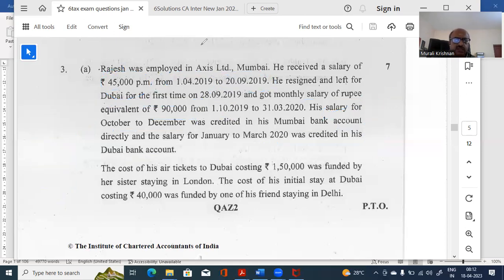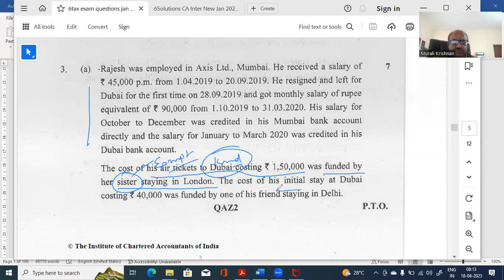Next, what we need to read is, so this first part we have understood. Now, the cost of his ticket to Dubai, 1,50,000, was funded by his sister in London when traveling. Now, what is the implication? It is in kind, it is a gift, literally. The cost of air travel is funded. Whether money is received or not, even then it is from his sister. Therefore, it is exempt under normal other sources.